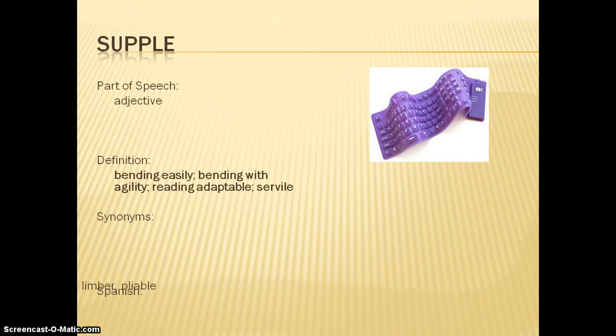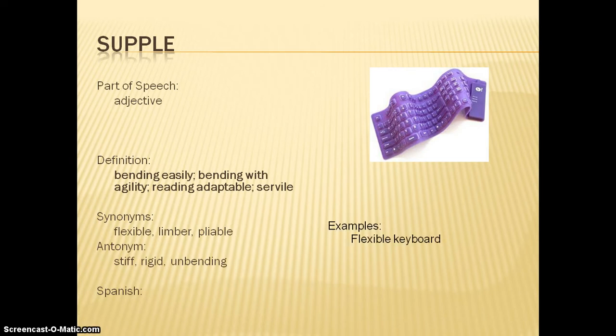Supple. Supple is an adjective. It means bending easily, bending with agility. Something that's very flexible. If you look at your synonyms, flexible, limber, pliable. The photo is a flexible keyboard, so something that's very supple. Someone who is adaptable and accepts change in their life is flexible and supple. A dancer's body usually has to be very supple, very flexible. Same with a gymnast.